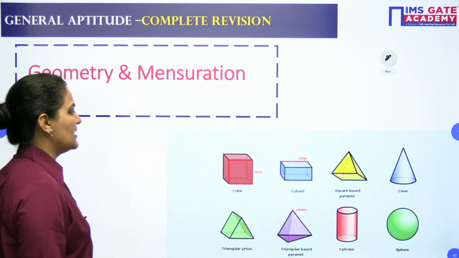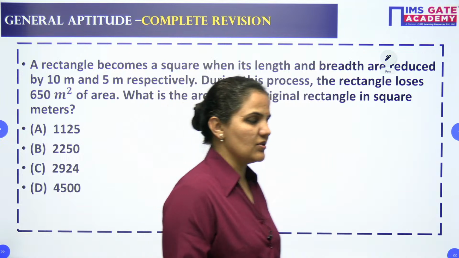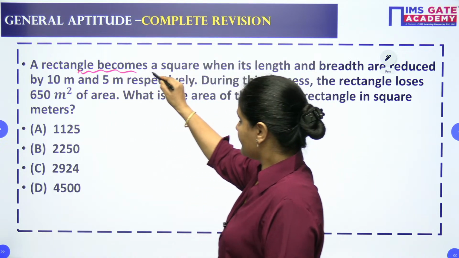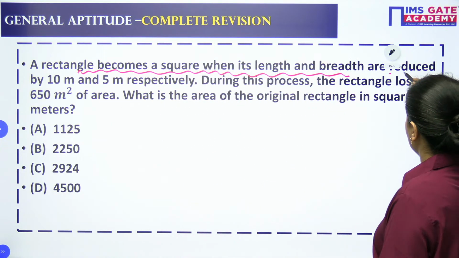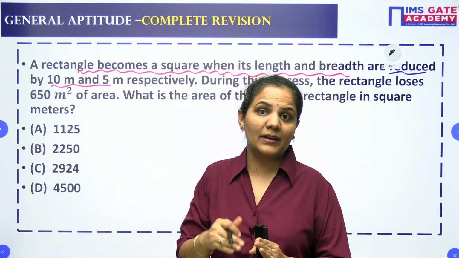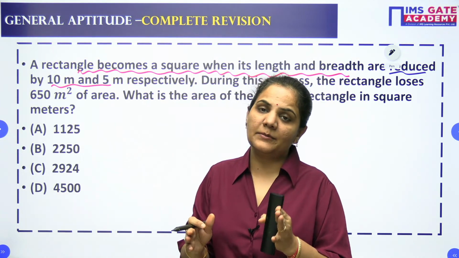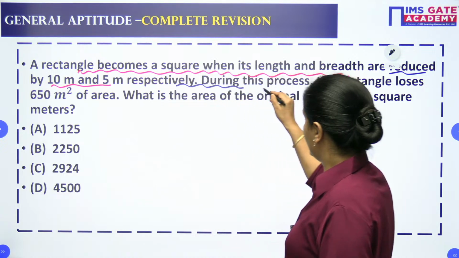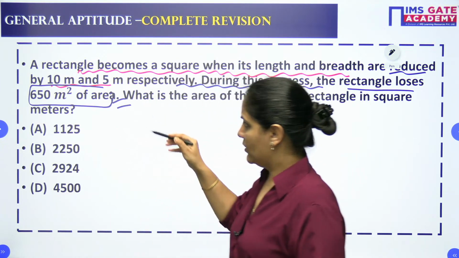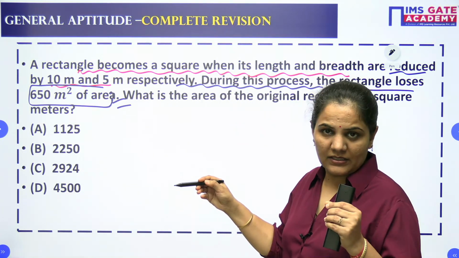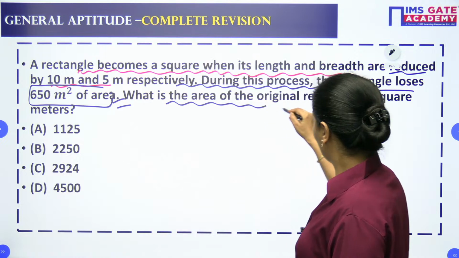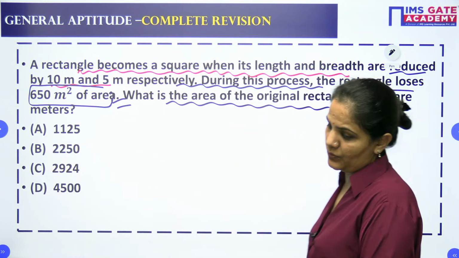Alright guys, now let's start with the very first question. Let's read it and then approach it. The question is: a rectangle becomes a square when its length and breadth are reduced by 10 and 5 meter respectively. During this process the rectangle loses 650 meter square of area. Definitely when it becomes a square from a rectangle, there will be some reduction in the area also. So what is the area of the original rectangle in square meters, we need to find out.